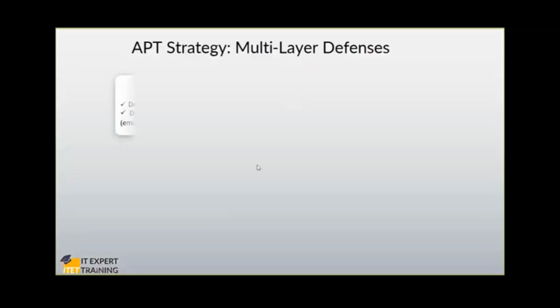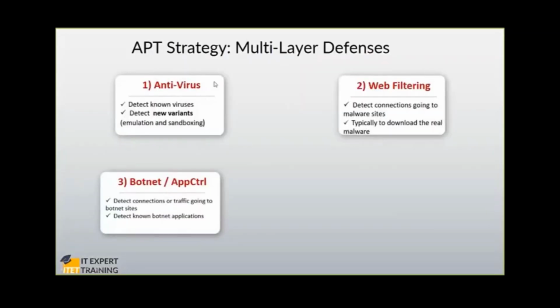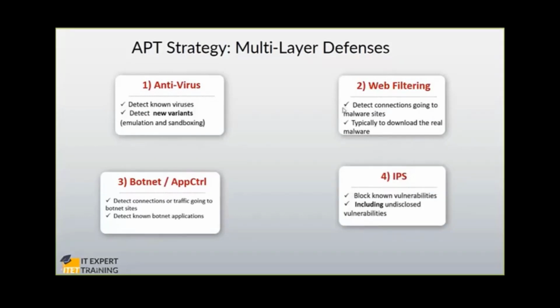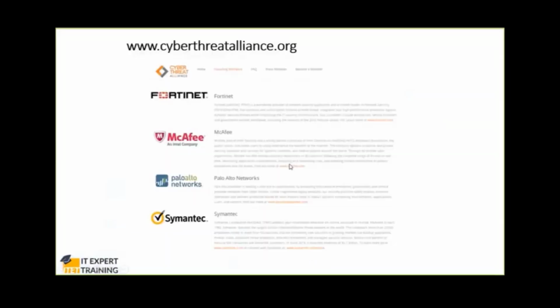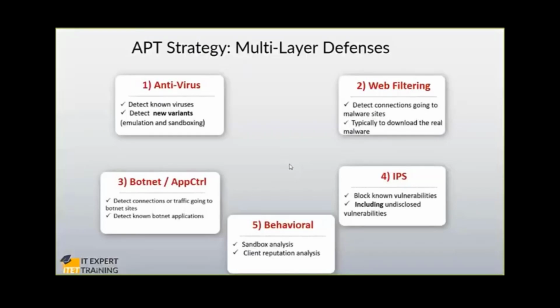So now everyone uses zero-day attacks. So what's required? Antivirus, web filtering, bot and app control, everything is fine, but at the end you also need sandboxing, which is a behavioral analysis. You try to understand the behavior and make sure whether it is legitimate traffic or illegitimate traffic.